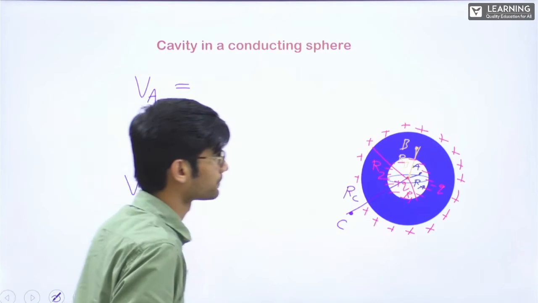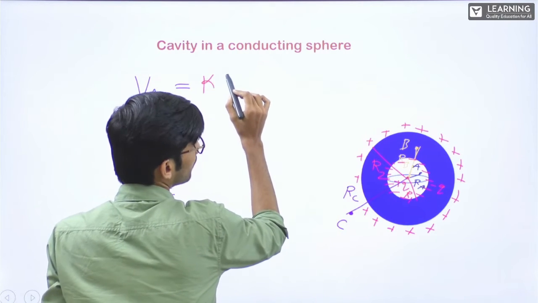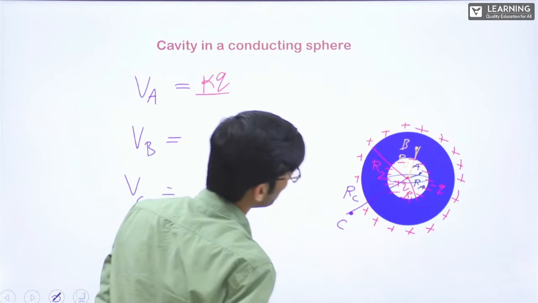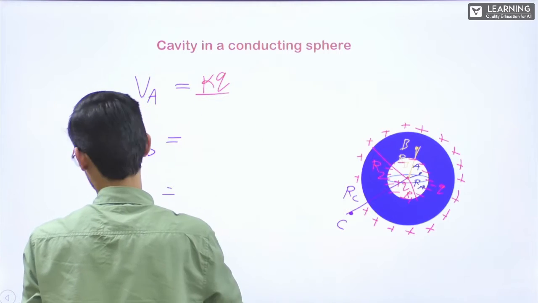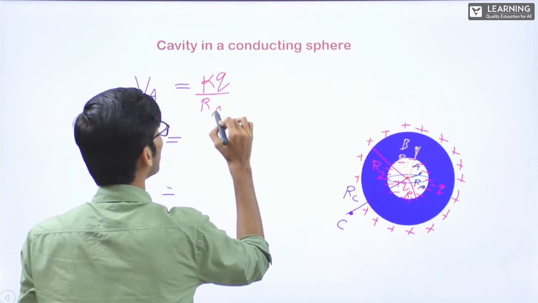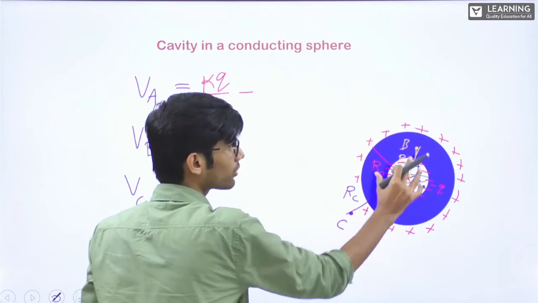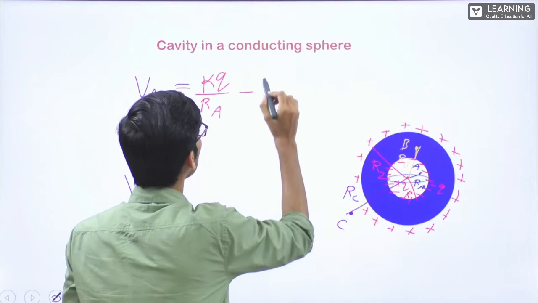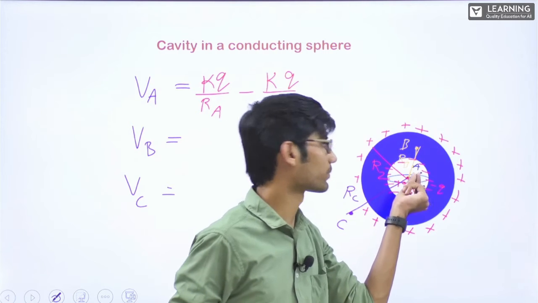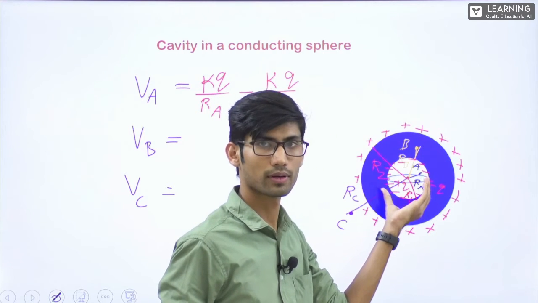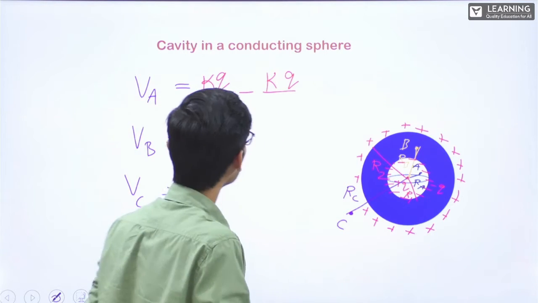At point A, potential due to the charge at the center will be KQ by RA. Minus, due to this minus charge, KQ by R1, because this point is inside the sphere, so the potential is the same as at the surface, which has radius R1.